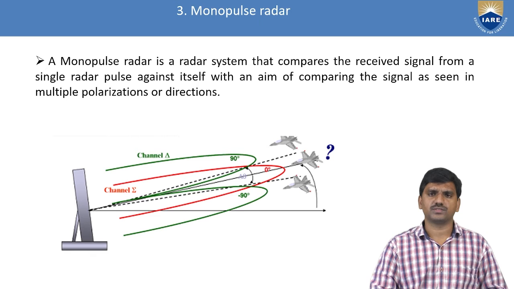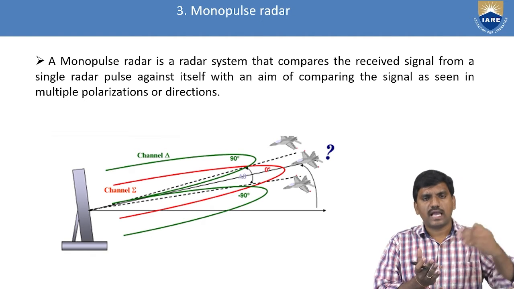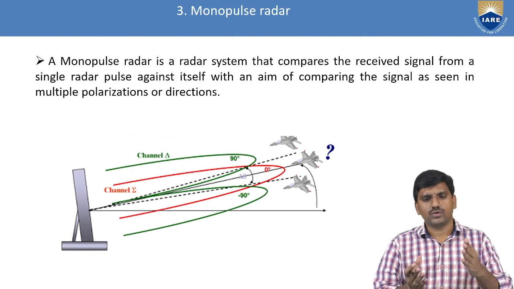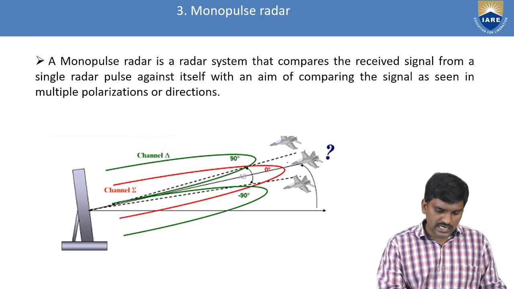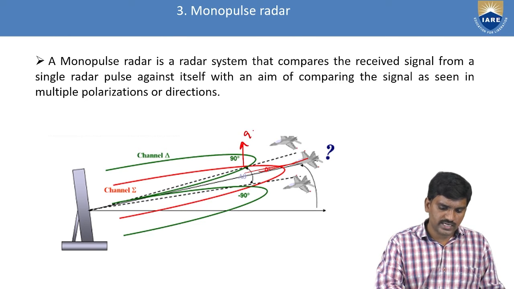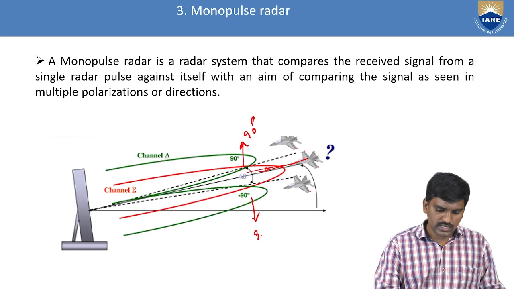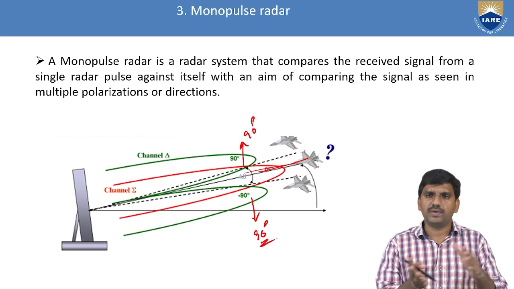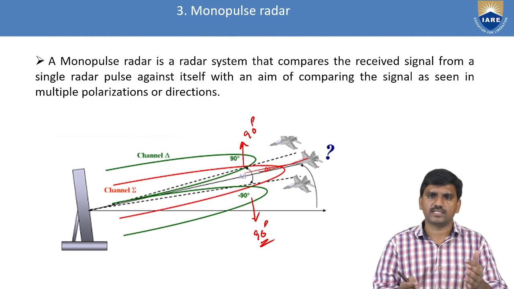Next one, monopulse. For example, the straight red line describes the signals moving at 0 degrees. For up there is 90 degrees, for down there is 90 degrees. So it compares the signals in between the angles.